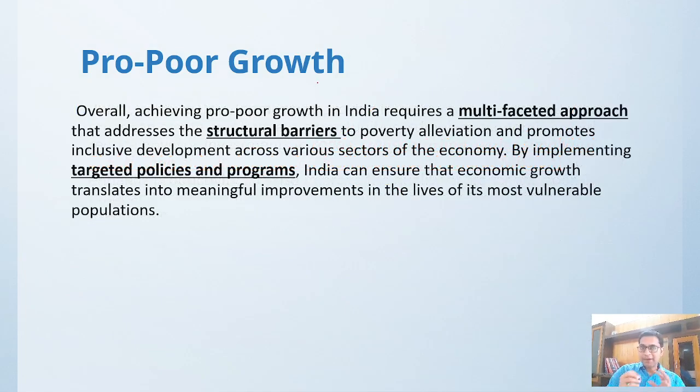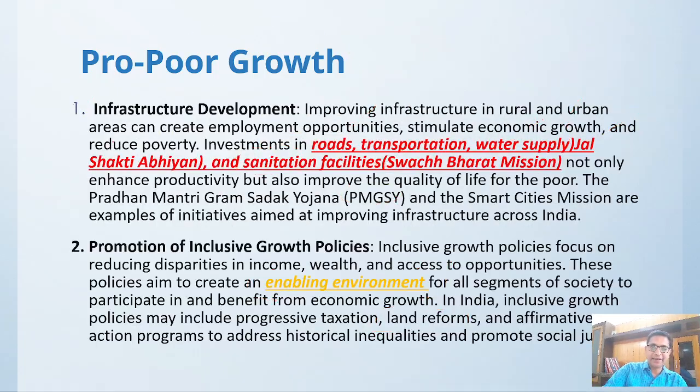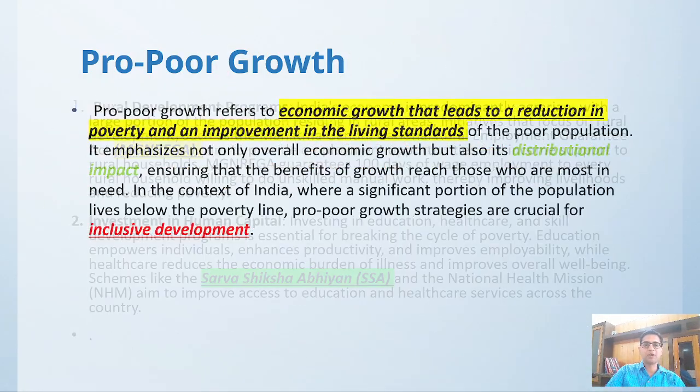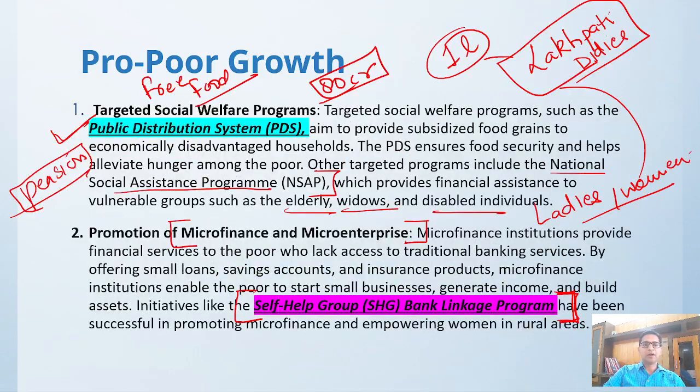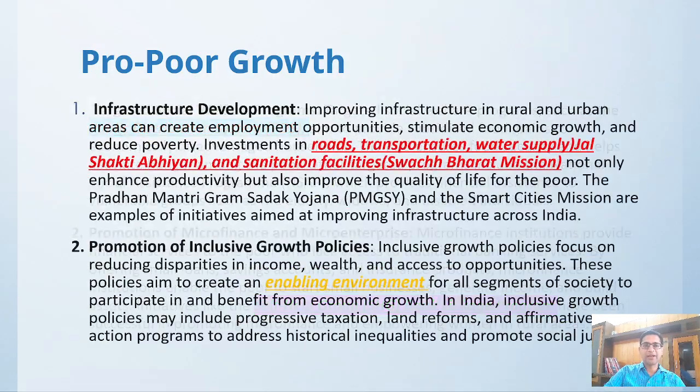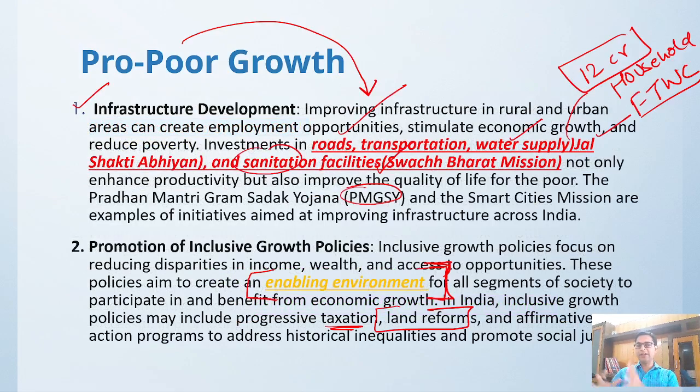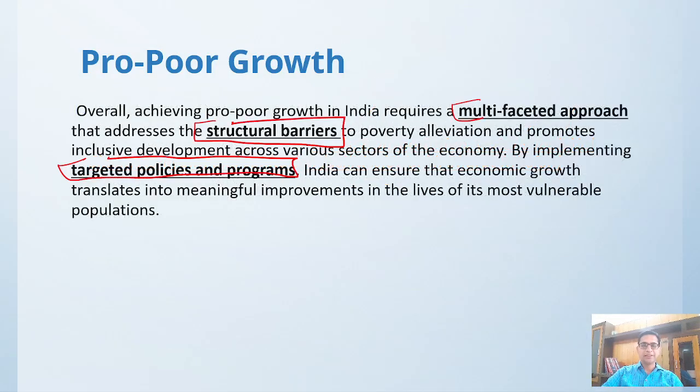Then at the last, if any question comes like that, how are you going to end that question? Again it is a multifaceted approach, and you have to address the structural barriers and the targeted policy and programs that we have already discussed. Can you see all these targeted policy interventions? Pro poor interventions government is doing: rural development, investment in human capital, targeted social welfare, promotion of microfinance, infrastructure development. So if anything related to poor comes, you can put all these points there. These are very, very important points. You have to keep on revising these points.